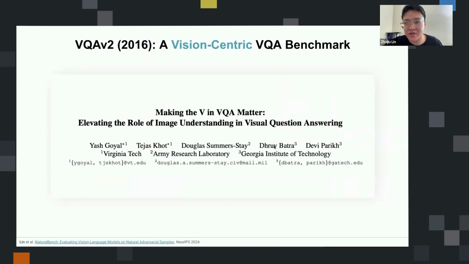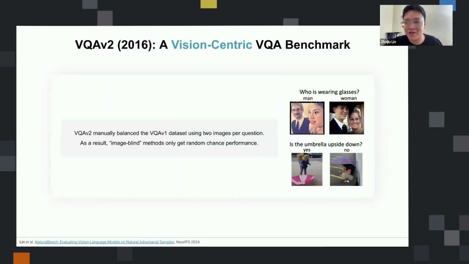And we're not actually the first ones to come up with this solution. This has already been done almost 10 years ago in 2016 by the VQA v2 benchmark. The paper's title is literally Making the V in VQA Matter. What they're doing is pretty much the same.